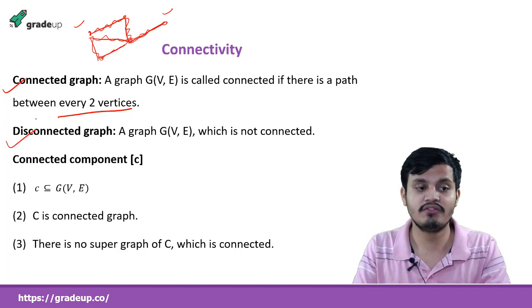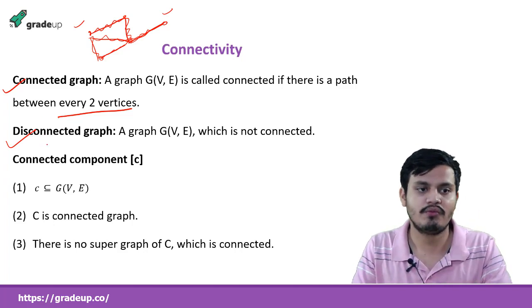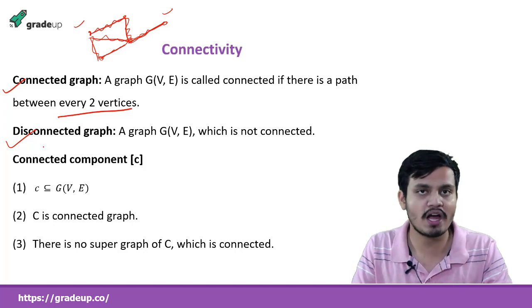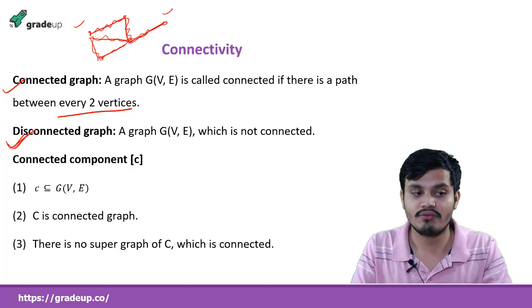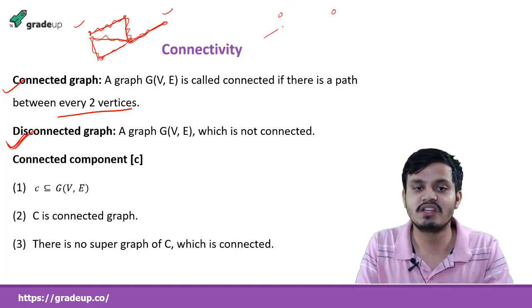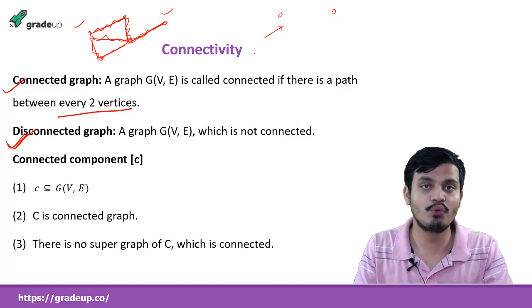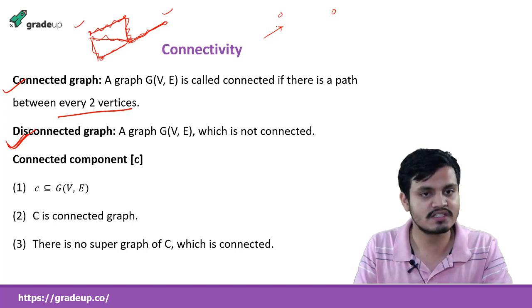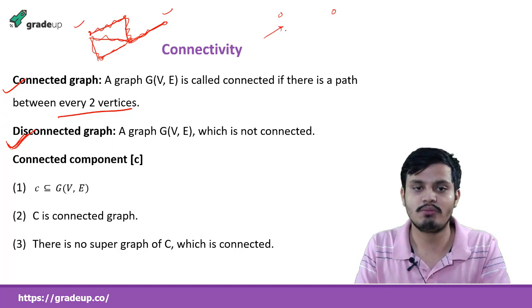What is a disconnected graph? When you find two vertices such that there is no path between them, then you can say that this graph is a disconnected graph. Understand this, because we are going to use this again and again. To prove some statements, we are going to use the fact that when a graph is disconnected, there are two vertices such that there is no path between them.